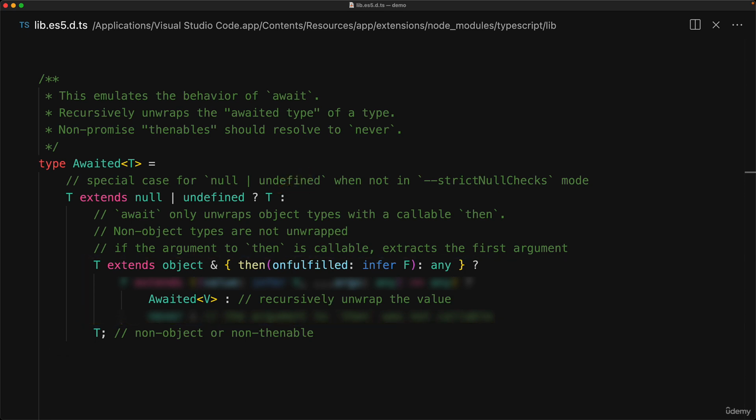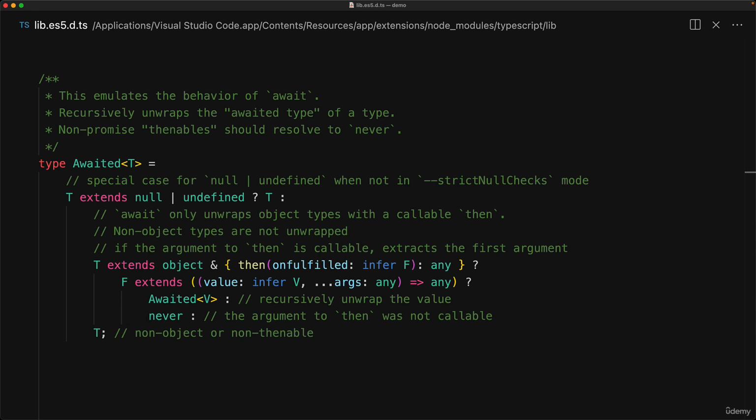But before we do that, there's one more check that we do, and that is in case the function that gets passed to then is not actually a function and just a value, which means that it is an error, in which case we resolve it to never. Now let me rephrase this entire process again for further clarity. In case it is null or undefined or no longer a thenable, it means that we have completely unwrapped and we will eventually return T. Otherwise, if it is a thenable, we intend to continue the chain with Awaited<V>, and in case our intentions are violated because then did not take a function, we resolve it to never.